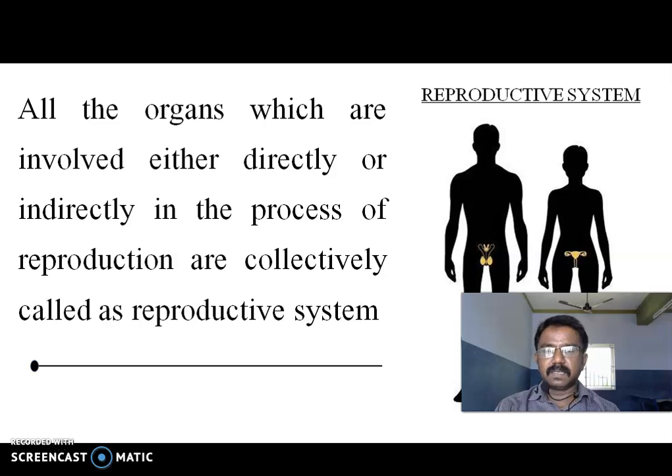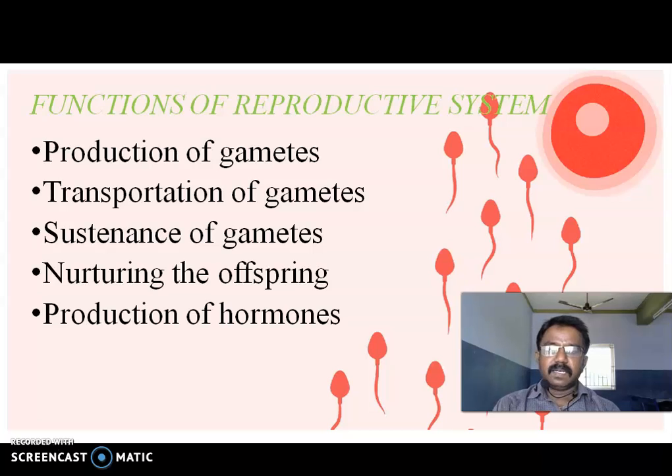All the organs which are involved either directly or indirectly in the process of reproduction are collectively called the reproductive system. These are two more questions. What is called a reproductive system? Right? There are functions of the reproductive system. What are the main functions?